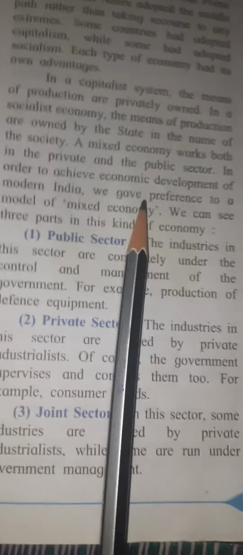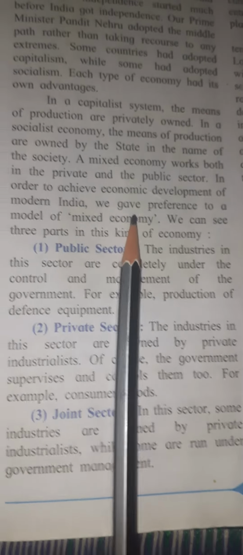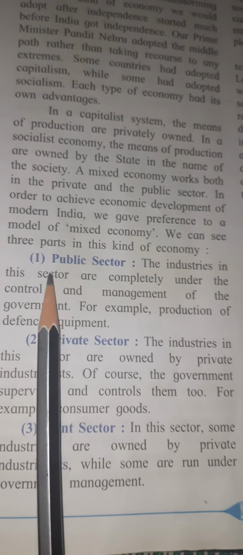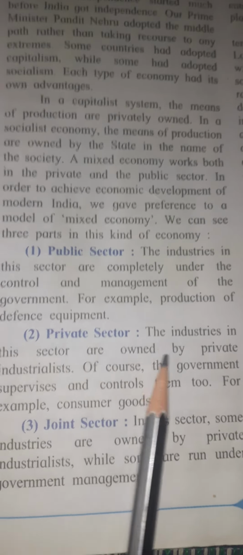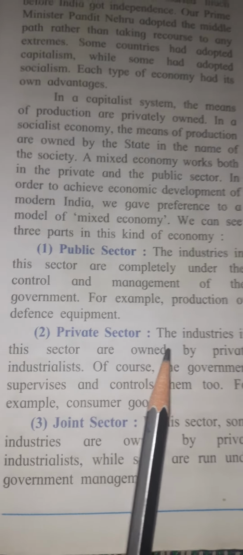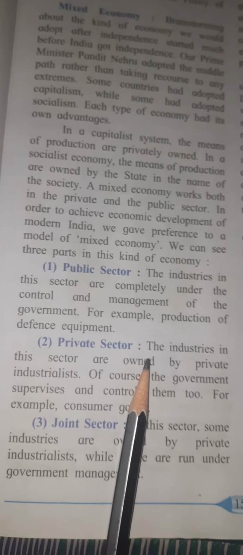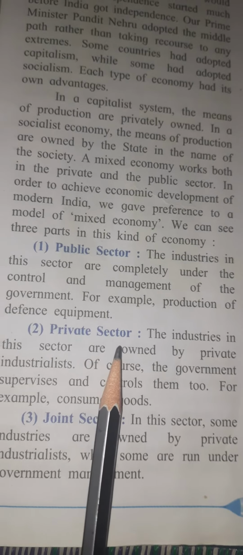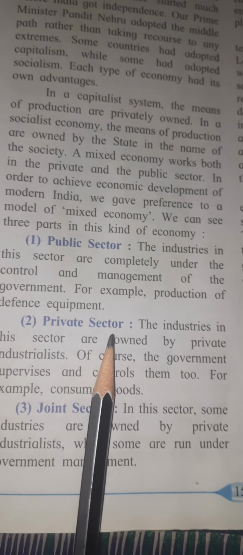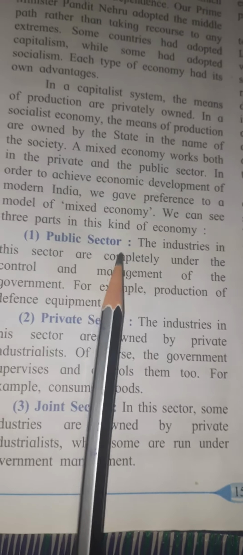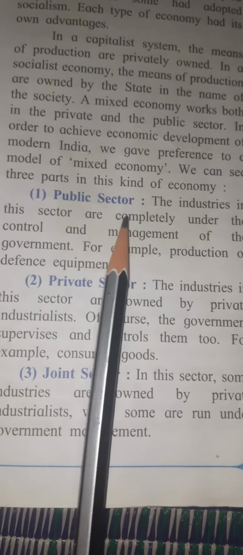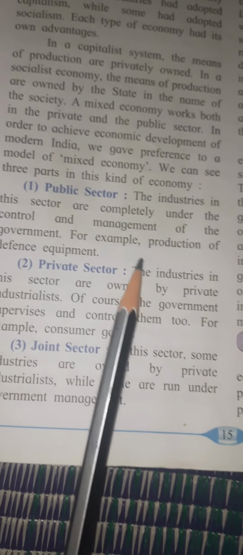In the middle path, certain means of production are owned by the government, that is called public sector, and many others are owned by the private sector, like private individuals or companies. So we have many industries which are owned by individuals or companies, that is the private sector totally, and certain are the joint sector. So that was the middle path. Like railway is owned by the central government of India.